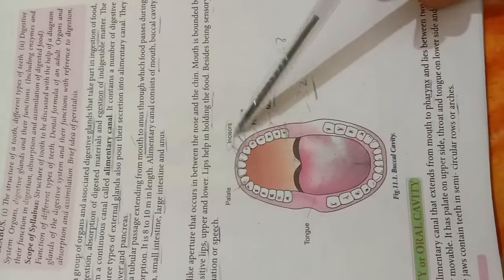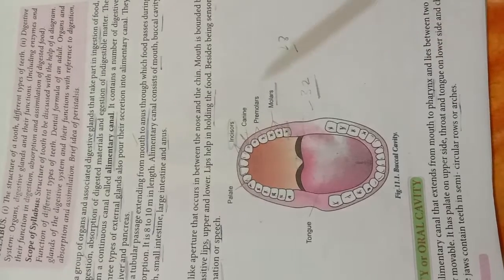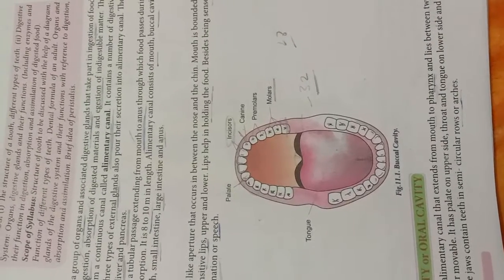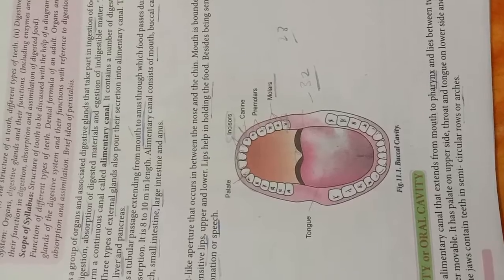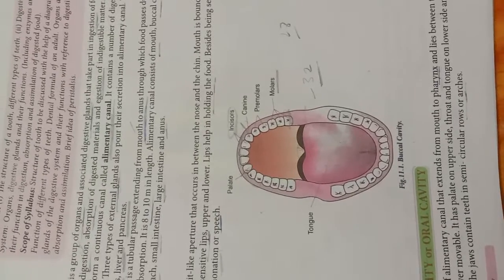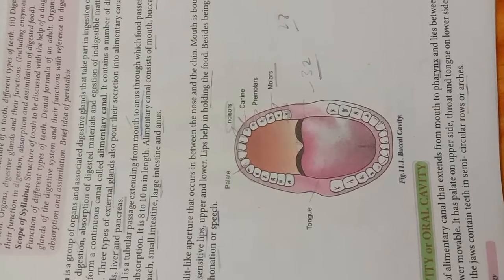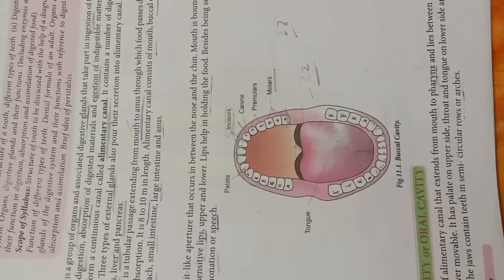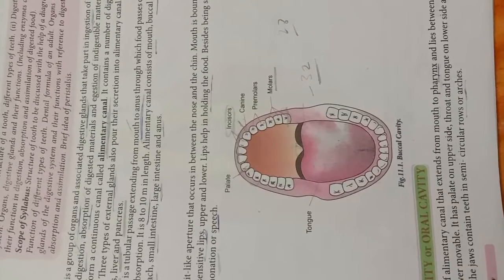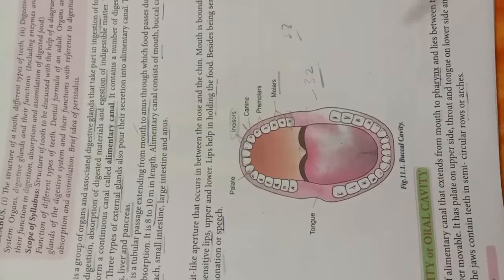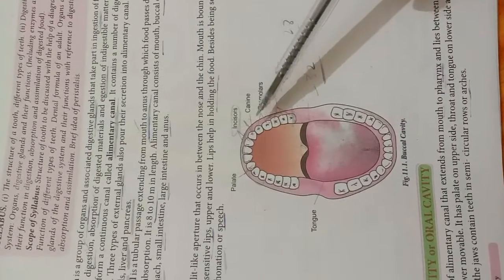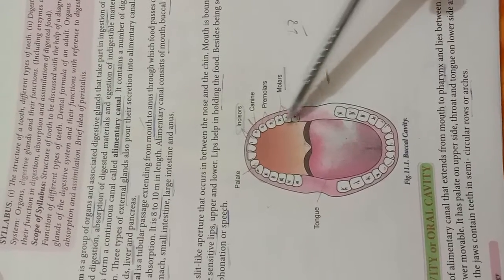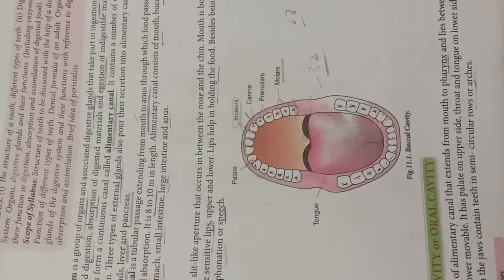And then there are the canines, next to the incisors. The canines are sharp, prominent teeth. They have prominent conical ends, and they are used for holding the food and tearing the flesh. These teeth are very sharp in animals that eat flesh.